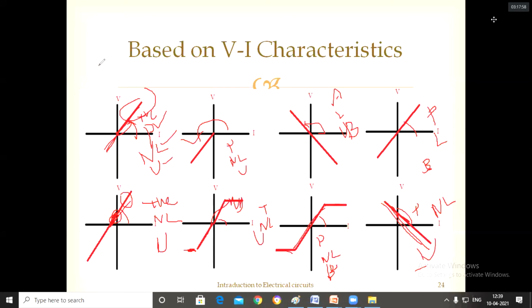Okay, right. Then 12. Yes, sir. Then what is unilateral element? You understood what is a unilateral element?